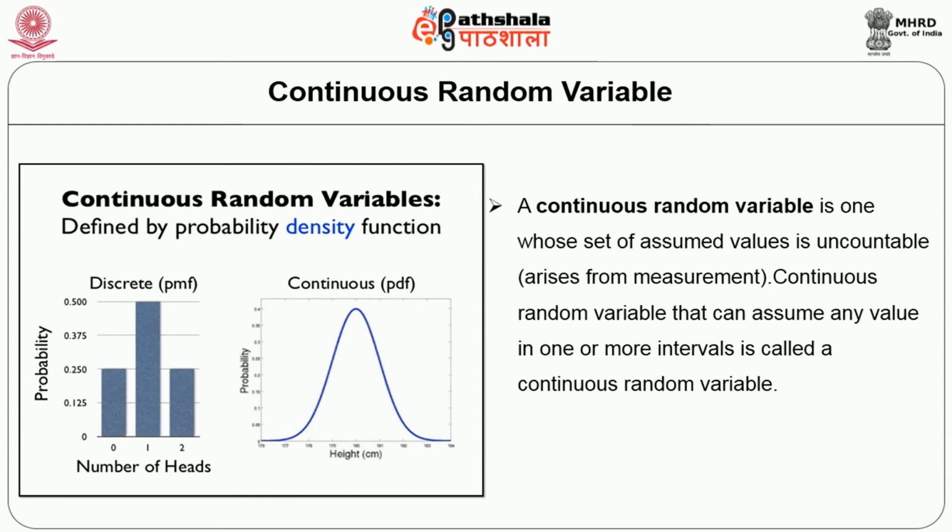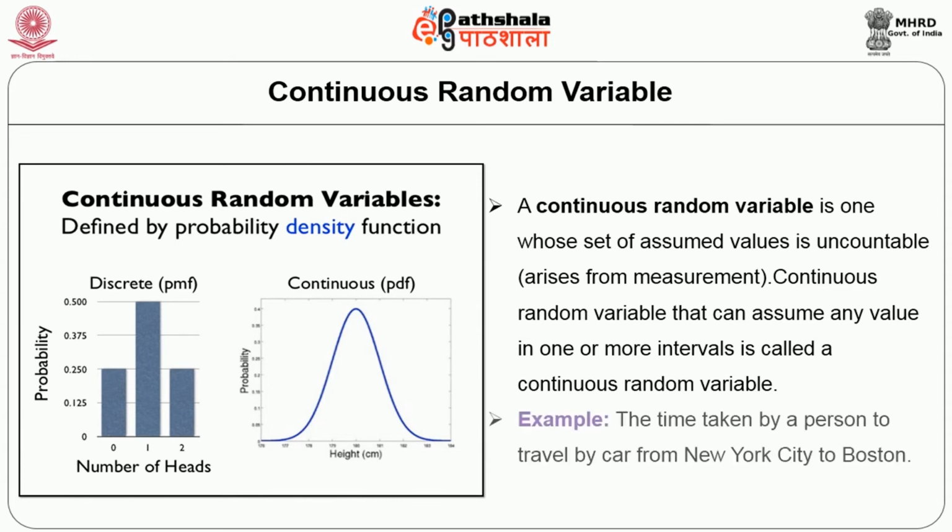A random variable that can assume any value in one or more intervals is called a continuous random variable. For example, the time taken by a person to travel by car from New York to Boston may vary. We cannot say exactly how much time is going to be taken. So that is all about the continuous variable.